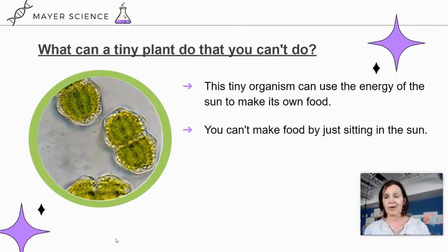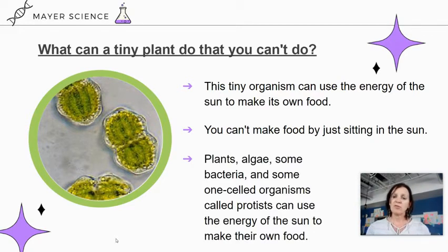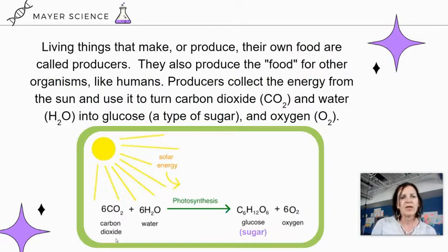Which of course we can't do, right? If we're hungry, we have to go open up the refrigerator and get something to eat. There are a few different types of organisms that can do photosynthesis. Plants in general, including algae, and some bacteria can go through photosynthesis, and some one-celled organisms called protists can use the energy of the sun to make their own food in photosynthesis. You might have seen protists when you looked at the algae cultures the other day. They're little one-celled organisms that swim around and live in fresh water mostly.